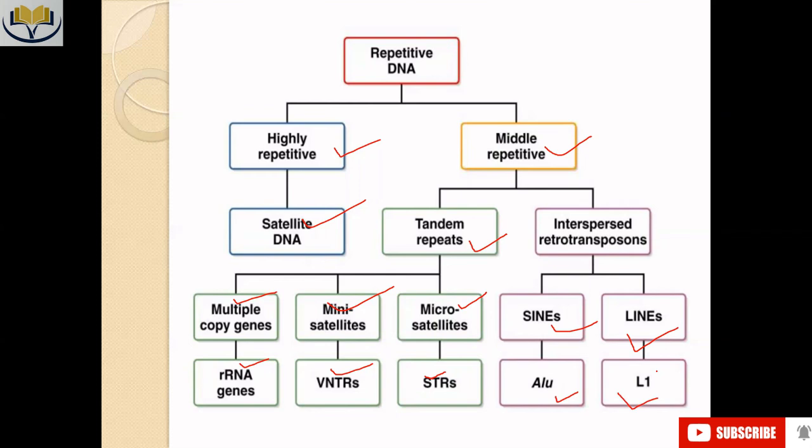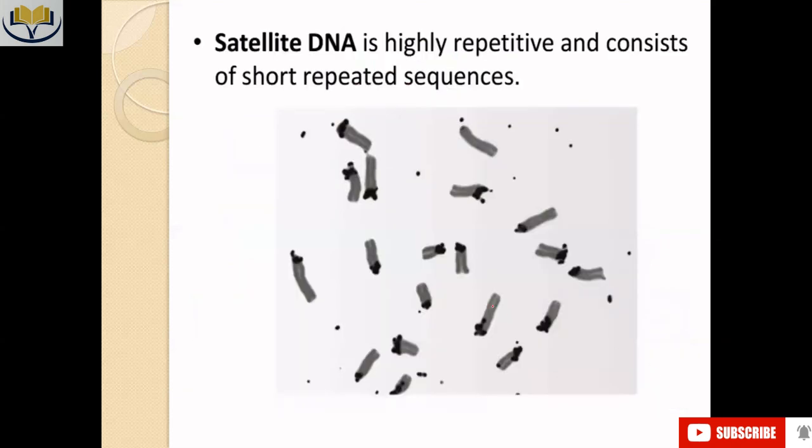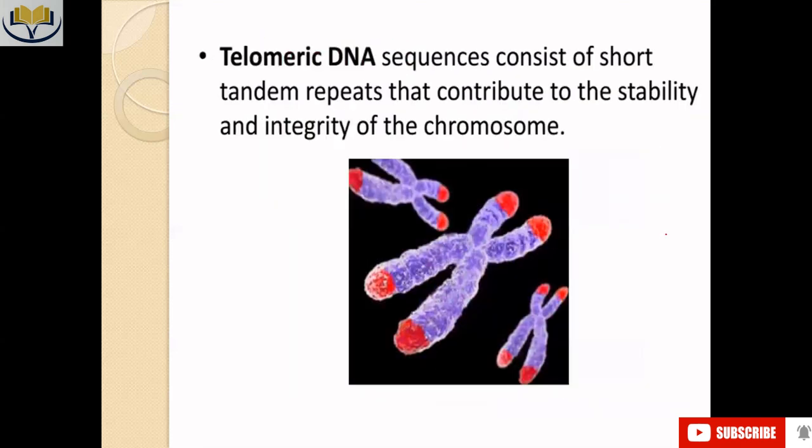I will definitely take another class of yours on this particular topic, that is repetitive DNA. But today we are going to discuss in general. Another part is the satellite DNA. This particular portion is known as the satellite portion. This is a highly repetitive part, composed of short repeated sequences.